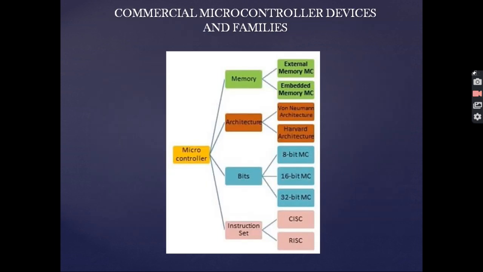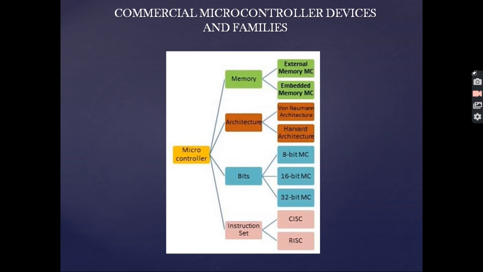Now the commercial microcontroller devices and their families. Microcontrollers can be divided into 4 types on the basis of memory, architecture, bits and instruction sets. When we classify a microcontroller according to memory devices, we have 2 types: embedded memory microcontroller and external memory microcontroller.